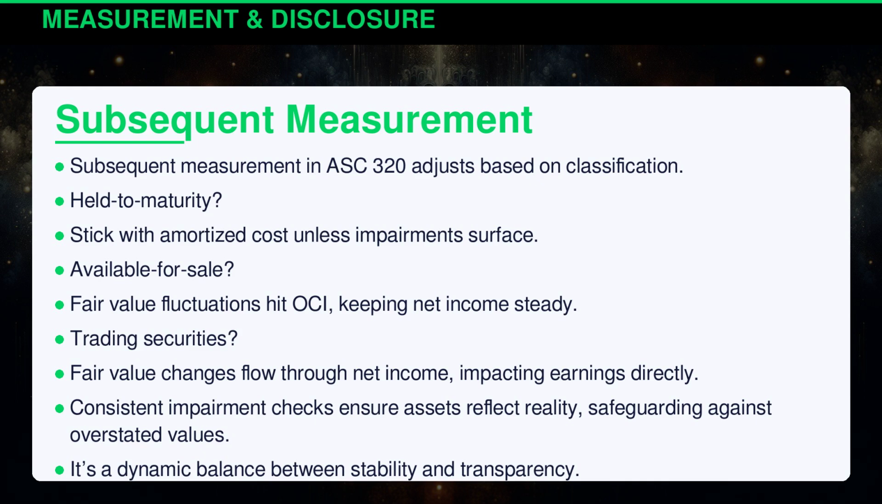Subsequent measurement in ASC 320 adjusts based on classification. Held to maturity? Stick with amortized cost unless impairments surface. Available for sale? Fair value fluctuations hit OCI, keeping net income steady. Trading securities? Fair value changes flow through net income, impacting earnings directly. Consistent impairment checks ensure assets reflect reality, safeguarding against overstated values. It's a dynamic balance between stability and transparency.